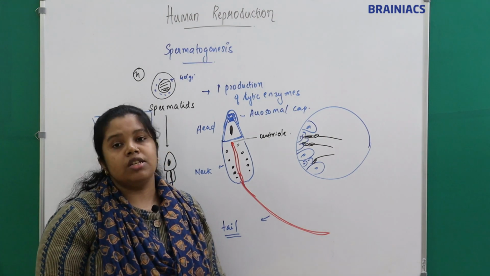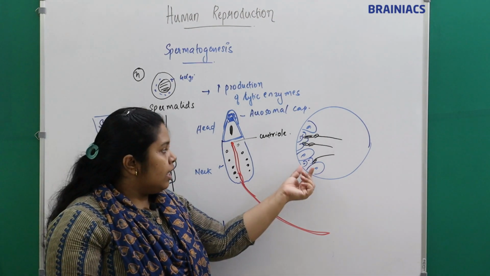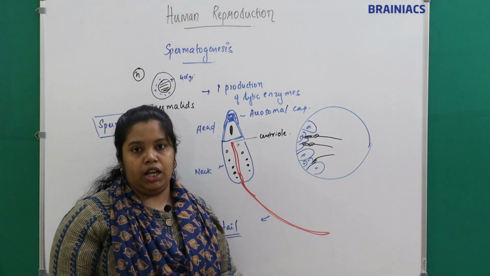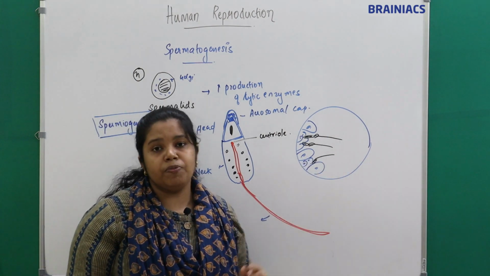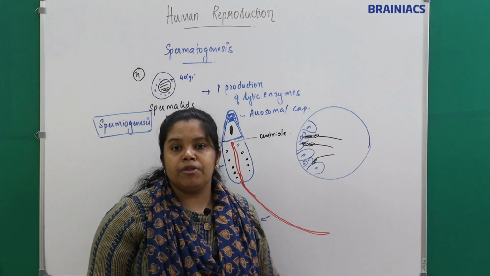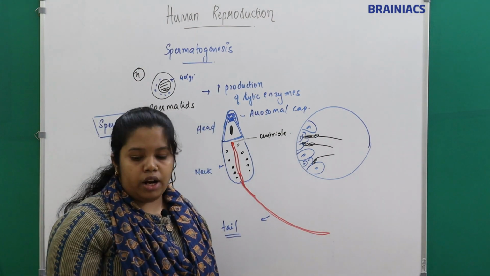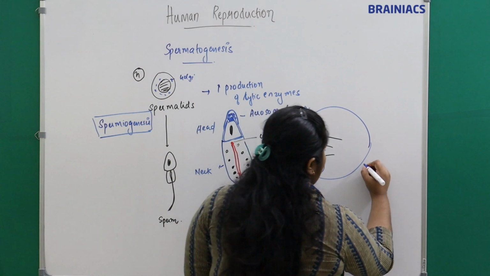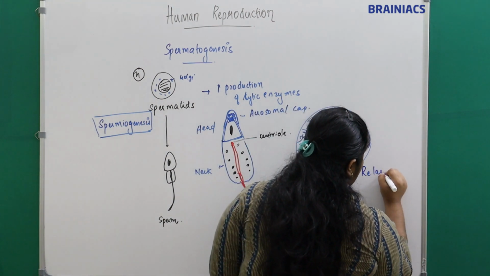the seminiferous tubules. And the release of the head of the sperm from the Sertoli cell is called as what? It is called as spermiation.